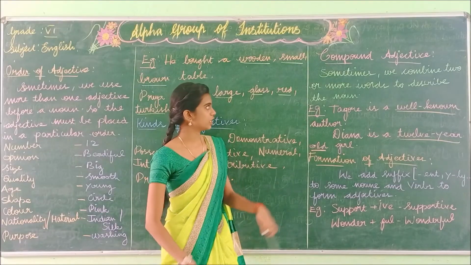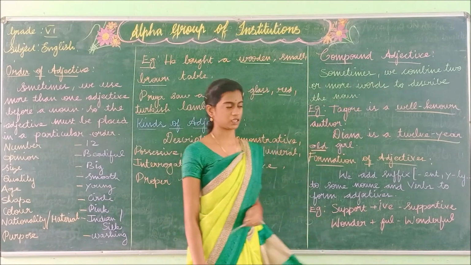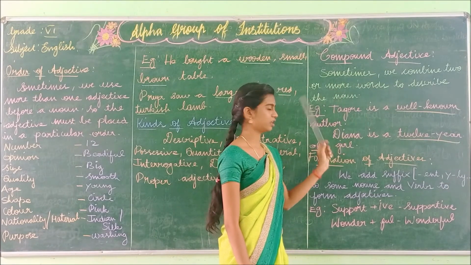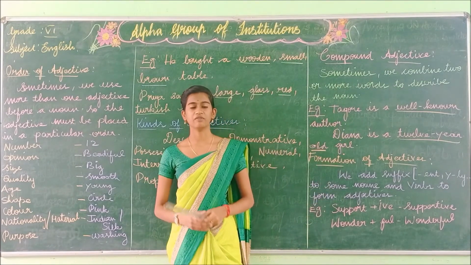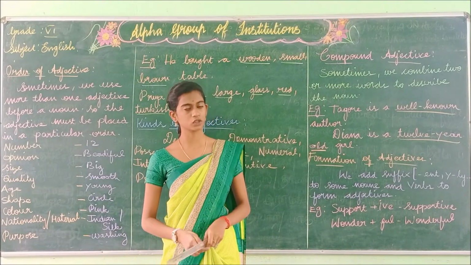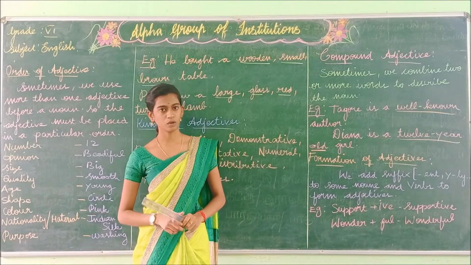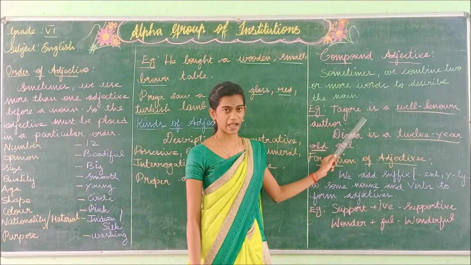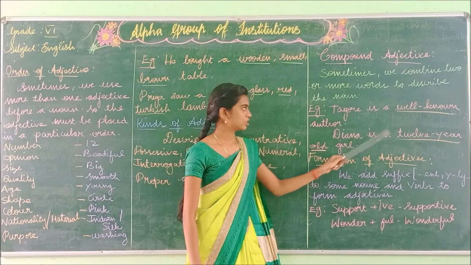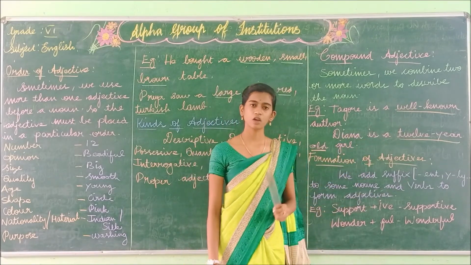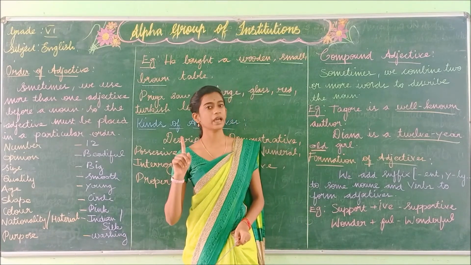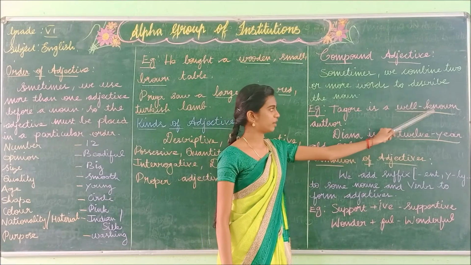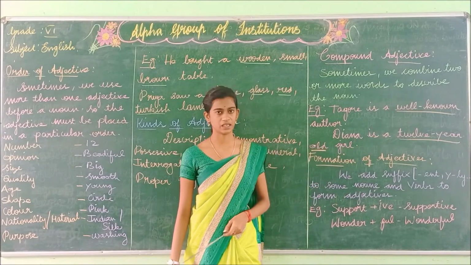Next, we are going to see what is meant by compound adjective. Sometimes we combine two or more words to describe the noun. When we combine two or more words, it is known as the compound adjective. Example: Tagore is a well-known author. This well-known is a compound adjective because there are two words, more than one word.